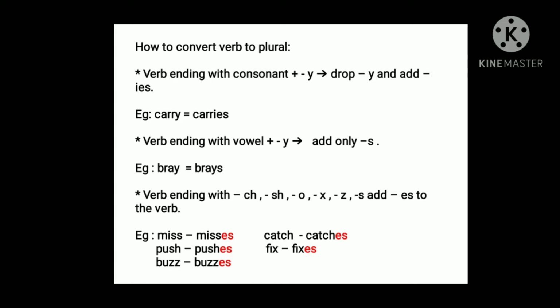Next, look at the third one. Verb ending with ch, sh, o, x, z and s. If you find any verb ending with the above letters, what you have to do? You have to add es to the verb. Hope you're clear with it.